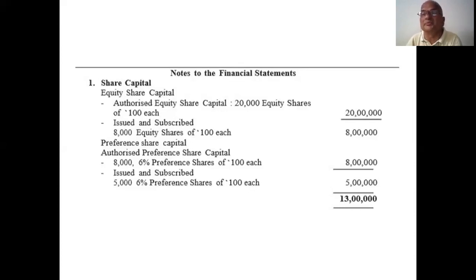Suppose in another problem the amounts are different: authorized capital 20 lakhs, issued 18 lakhs, subscribed 15 lakhs, called up 10 lakhs, and paid up 8 lakhs. Then you take into account only 8 lakhs, not the remaining figures.